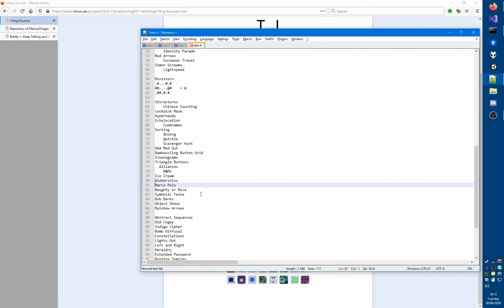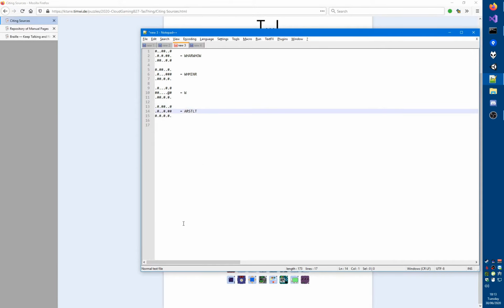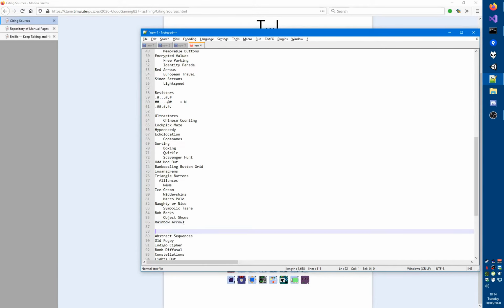Oh, bamboozling button grid. Oh, I see. Wait, I indented all of the ones that do match. So we have a run of 4, and then the one that I'm not sure about. Okay, I'm gonna do the last group to see if the whole thing gives me something sensible.